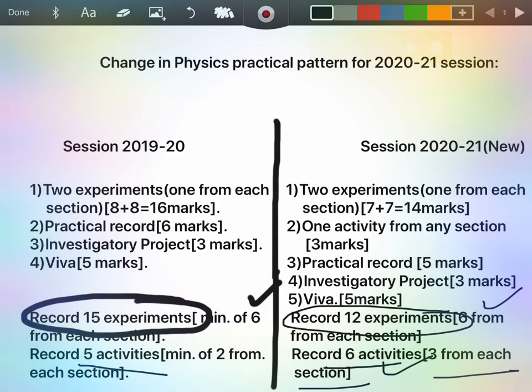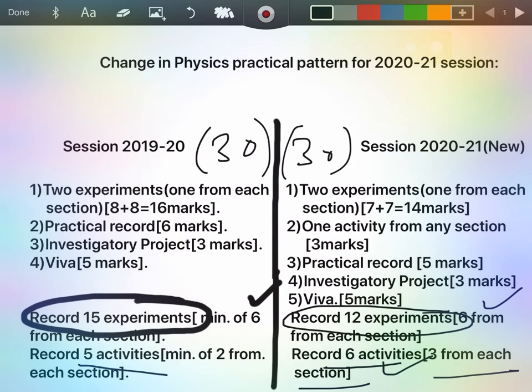Now in the distribution of marks in the practical exam, total marks were 30 of course, and this year total marks remain the same. That means 70 marks are for theory, 30 marks for practicals. But there is a slight change.